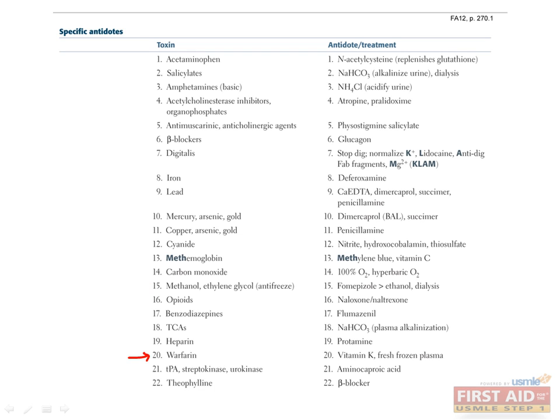In cases of warfarin overdose, fresh frozen plasma is given for immediate reversal of anticoagulation, while vitamin K is given for longer-term reversal. Heparin overdose can be treated with protamine sulfate, a highly cationic peptide that binds to heparin and forms a stable ion pair that does not have anticoagulant activity.